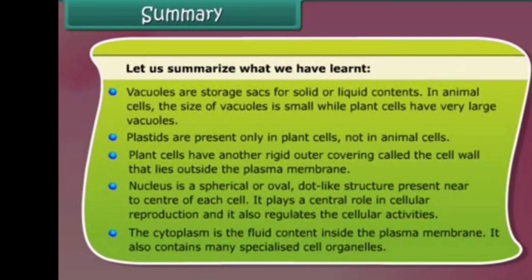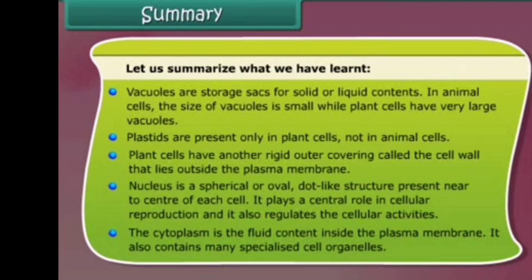Next, plant cells have another rigid outer covering called the cell wall, the outermost layer of the plant cell, which lies outside the plasma membrane.